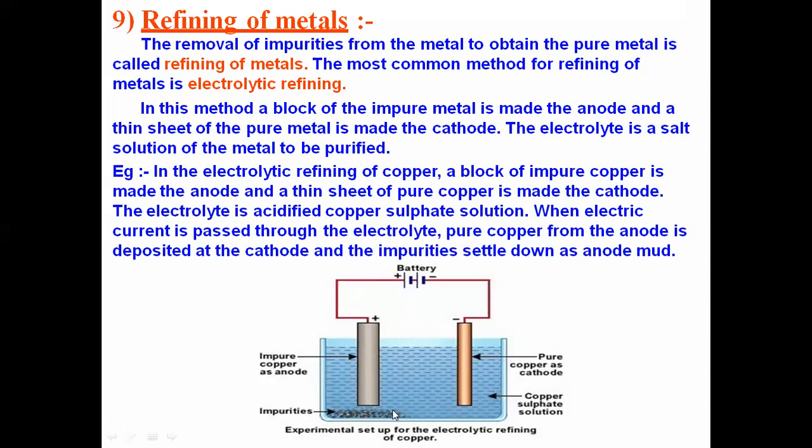And the mud particles or any of the impurity which is there along with the metal will be collected at the bottom. So this is how we can carry out the refining technique.